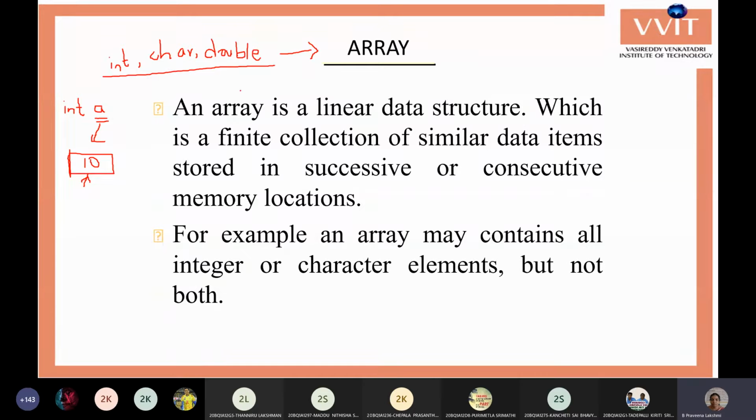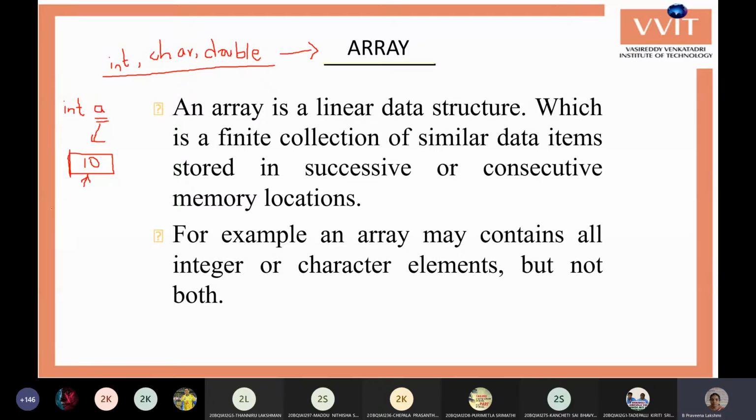But whenever we require multiple values of the same data type, that necessity is not there all the time. For example, today I'm working with only one number. Assume I have only one subject's marks, then I can create one variable and store that value.